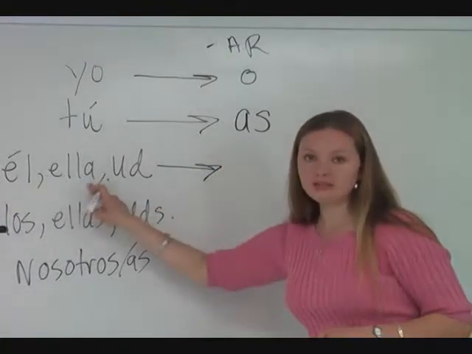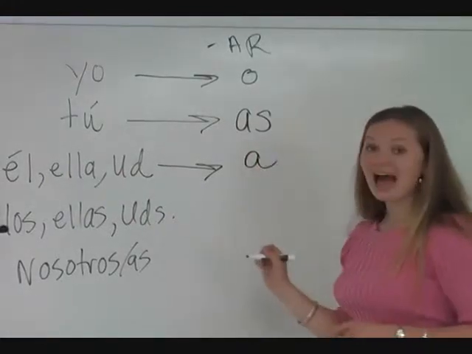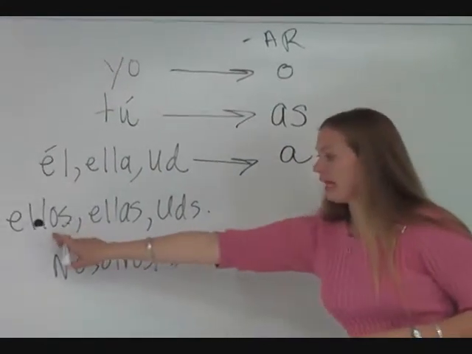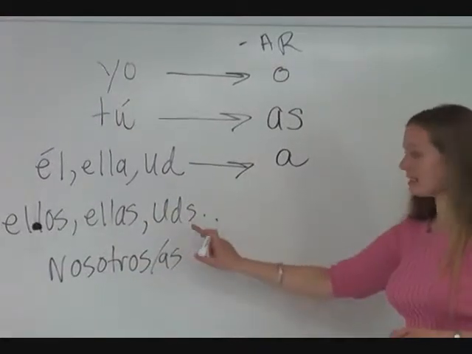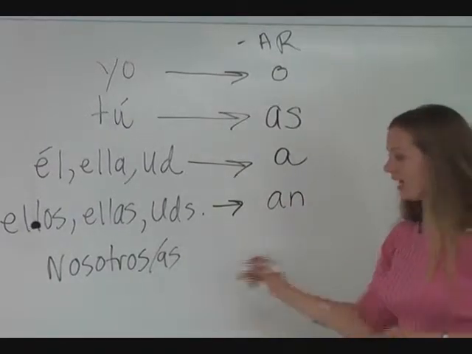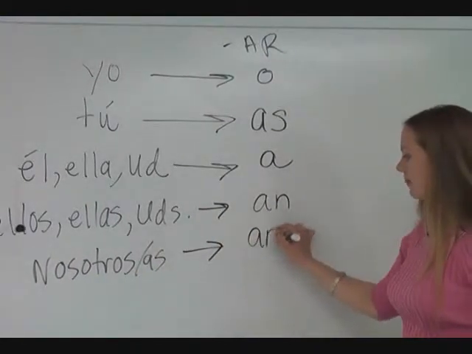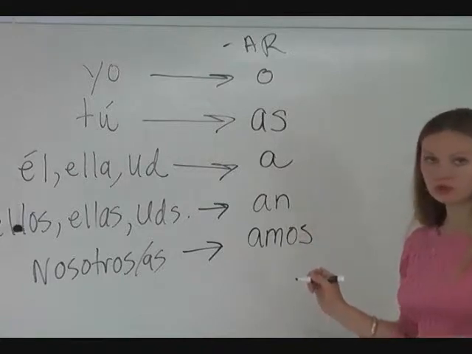The ending for each of these forms, él, ella, and usted, is a. Ellos, ellas, and ustedes, an. And nosotros or nosotras is amos.